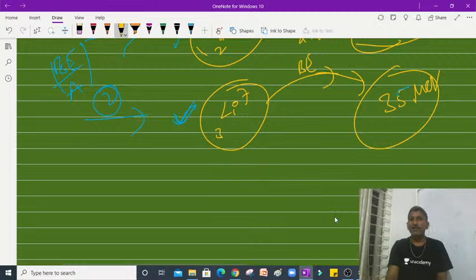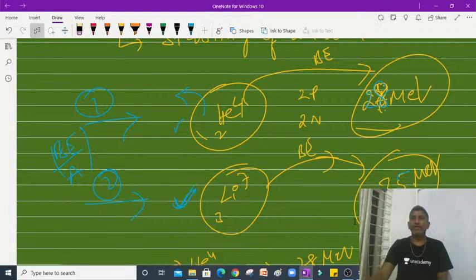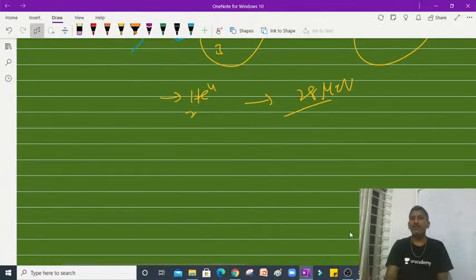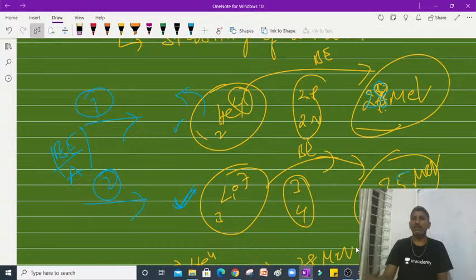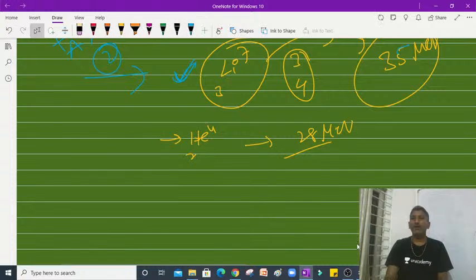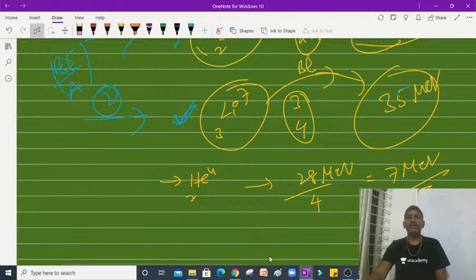Now let us see the binding energy per nucleon for helium and lithium. In the case of helium, it has 28 mega electron volts in total, but it should be shared among these 4 nucleons. So 2 protons and 2 neutrons here, and 3 protons and 4 neutrons here. Now 28 by 4 is 7 mega electron volts, which means each nucleon in helium requires 7 mega electron volts.